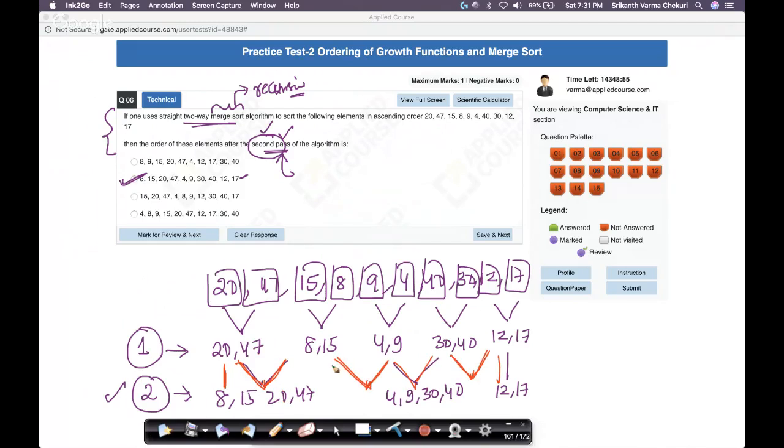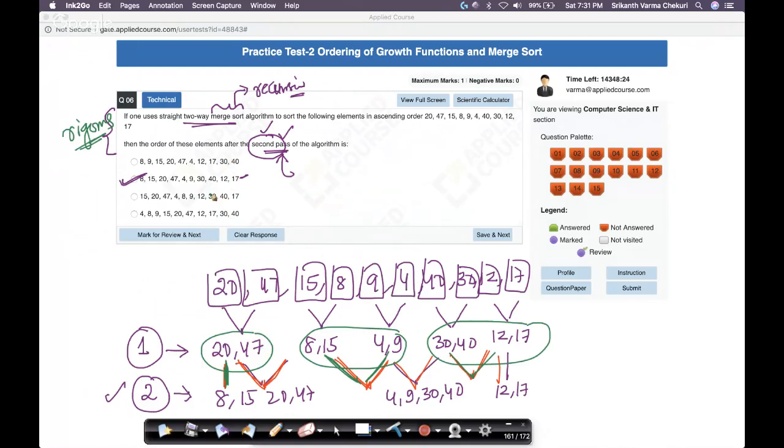What if I just copy this, I merge these two, I merge these two, then the whole order will change. Then my second iteration will look like 20, 47, merging of these four, which is 4, 8, 9, 15, merging of these two, which will be 12, 17, 30, and 40. I can implement merge sort the way I want, right? And hence, I think this question is not very rigorous. But if a question like this is given, you try to find out which option is the most suitable option.